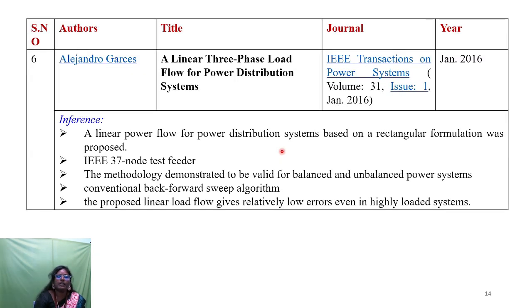Next, the paper is linear three-phase load flow for the power system. This paper was published in IEEE Transactions. Here they are using the IEEE 37 node test feeder, and this linear power flow for a power distribution system uses a rectangular formulation, and this methodology is demonstrated to be valid for both balanced and unbalanced power systems. And the algorithm they are using is the conventional forward backward sweep algorithm. We already discussed this forward backward sweep algorithm, and this proposed linear power flow model gives relatively very low error even in highly loaded conditions.